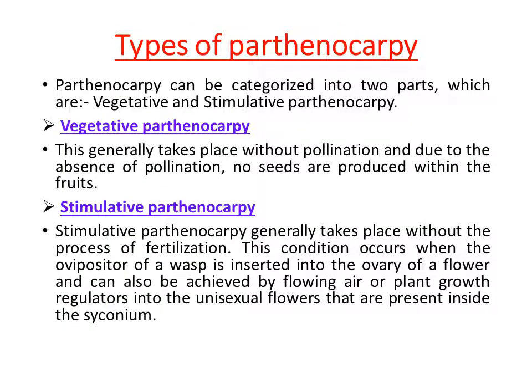Types of parthenocarpy. Parthenocarpy can be categorized into two parts, which are vegetative and stimulative. Vegetative parthenocarpy generally takes place without pollination, and due to the absence of pollination, no seeds are produced within the fruits. Stimulative parthenocarpy generally takes place without the process of fertilization. This condition occurs when the ovipositor of a wasp is inserted into the ovary of the flower, and can also be achieved by flowing air or plant growth regulators into the unisexual flowers that are present inside the syconium.